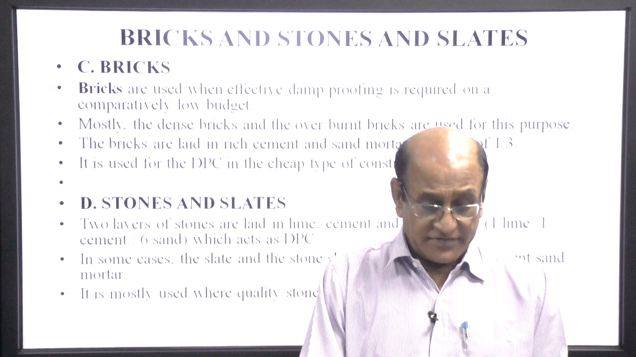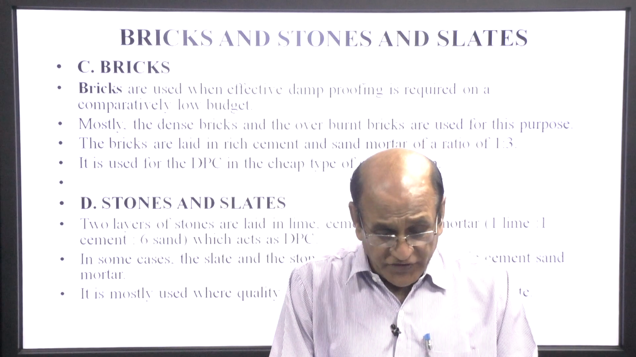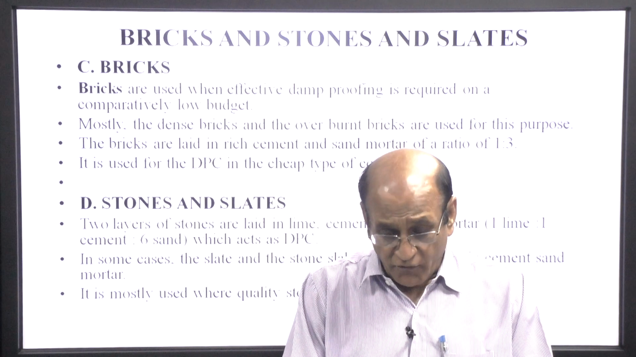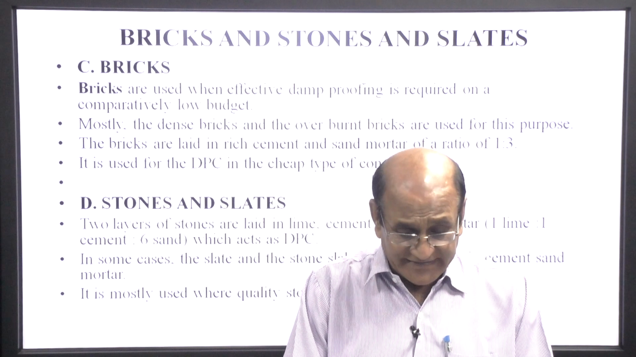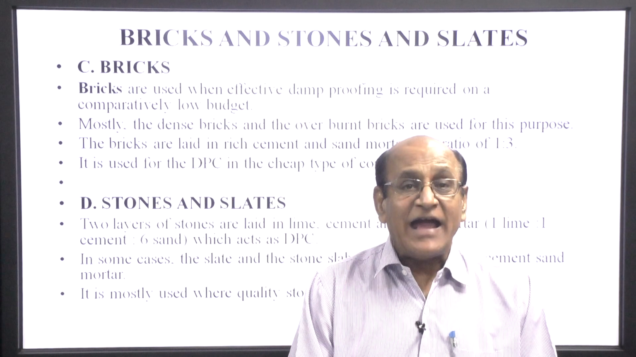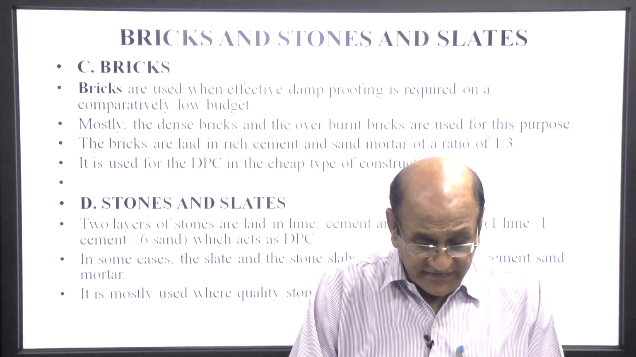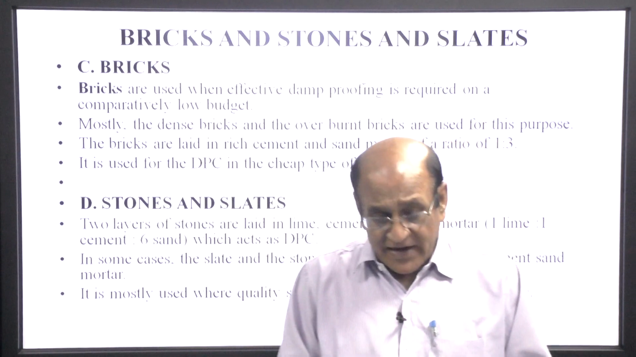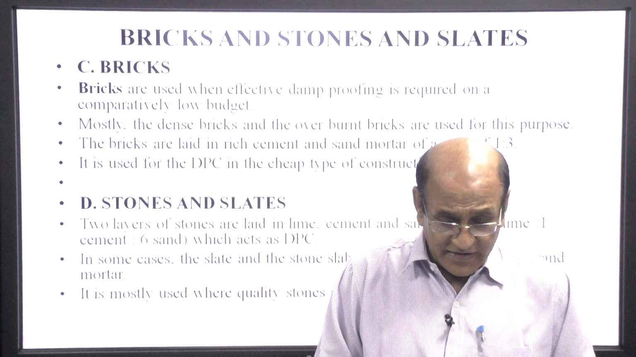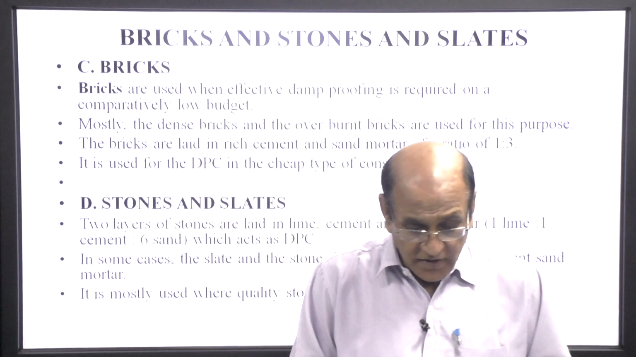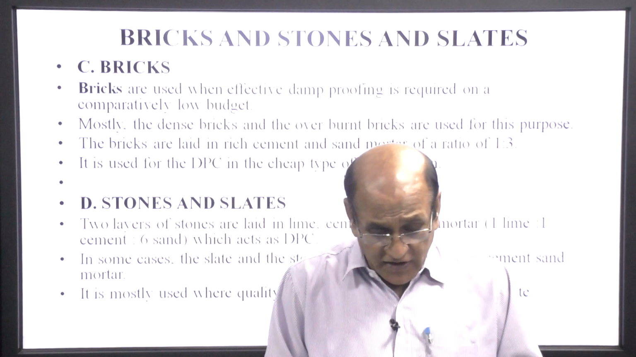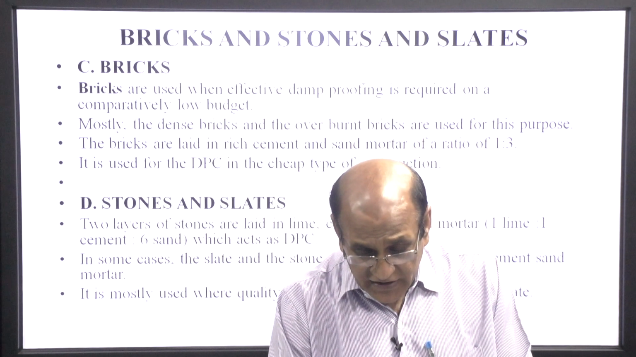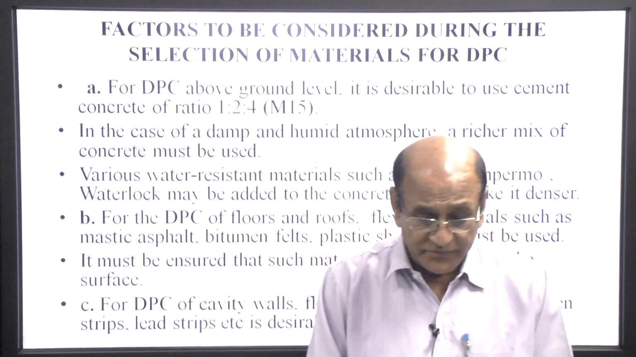Stone or slate. 2 layers of stones are laid in lime, cement and sand mortar, 1 lime, 1 cement and 6 sand, which act as a DPC. In some cases, the slate and the stone slab can be laid in cement mortar. It is mostly used where quality stones are found easily at a cheaper rate.